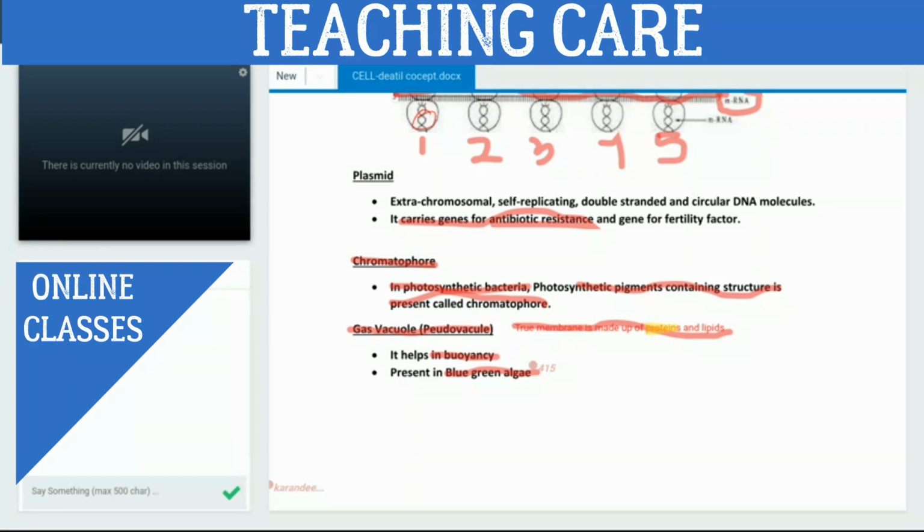Since the gas vacuole is only made up of protein, we can say the gas vacuole does not have a true membrane. That's why the gas vacuole is also called a pseudo vacuole. Got it?